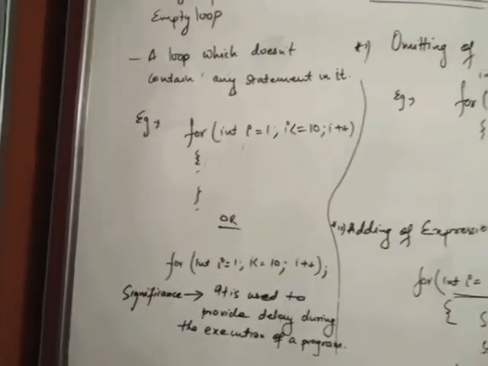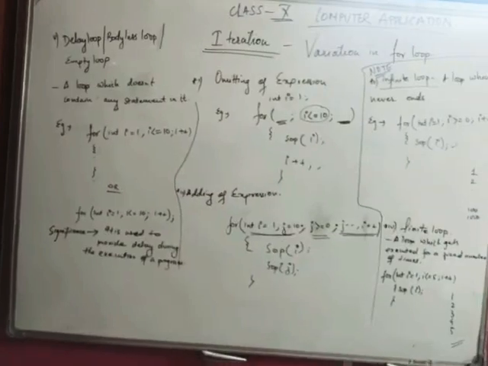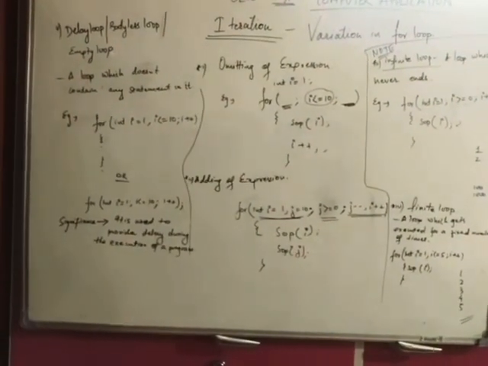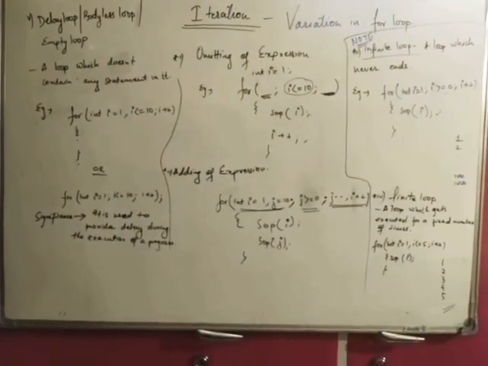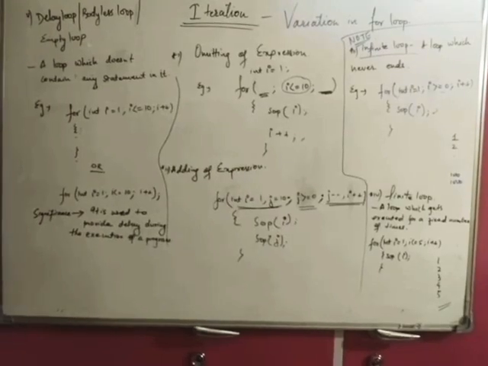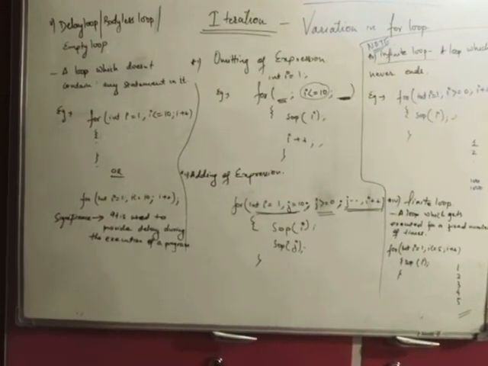So these are the variations of your for loop, the different variations of your for loop. We discussed omitting expressions, adding expressions, infinite loop, finite loop, and delay loop or bodiless loop.